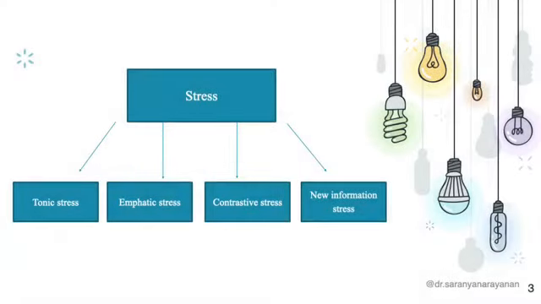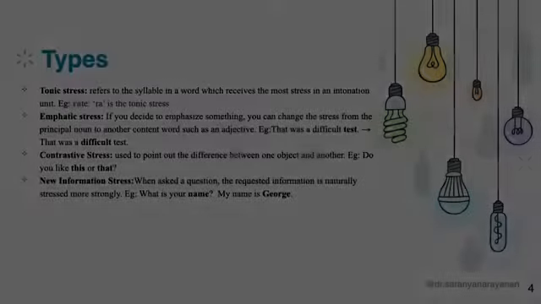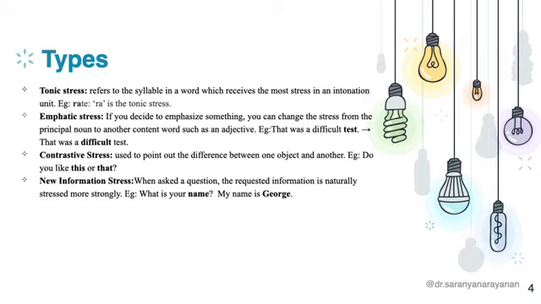Now we can classify stress into four different types. The first is tonic stress, then we have emphatic stress, contrastive stress, and new information stress. The first type, tonic stress, refers to the syllable in a word which receives the most stress.